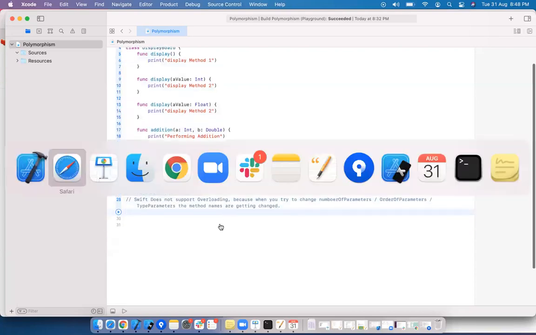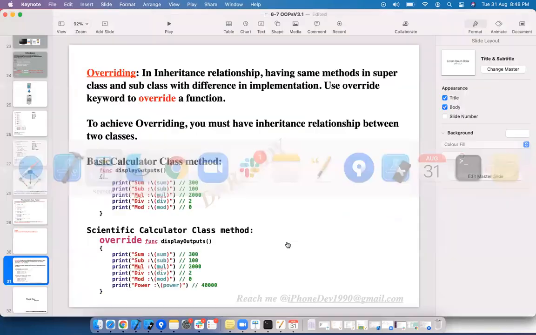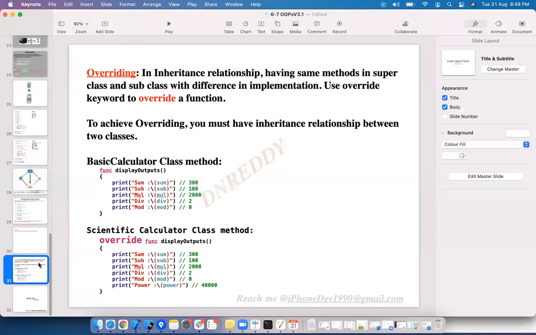Now we see overriding. In inheritance relationship, having same method in superclass and subclass with different implementation, to achieve the overriding, you need to use the override keyword. Let me write one example here.